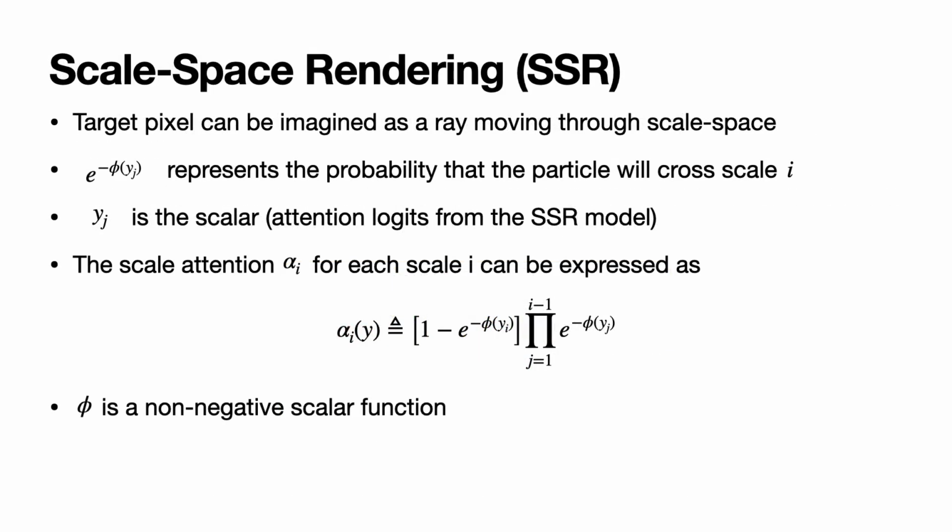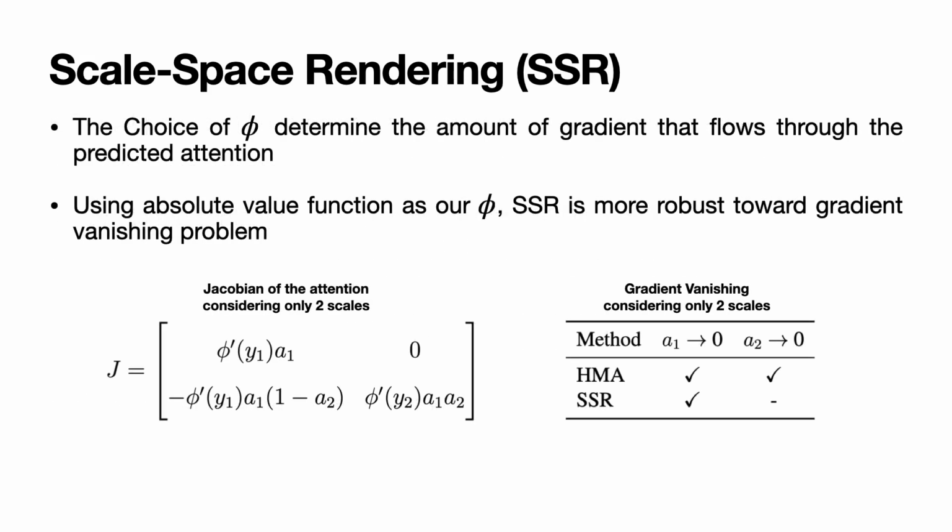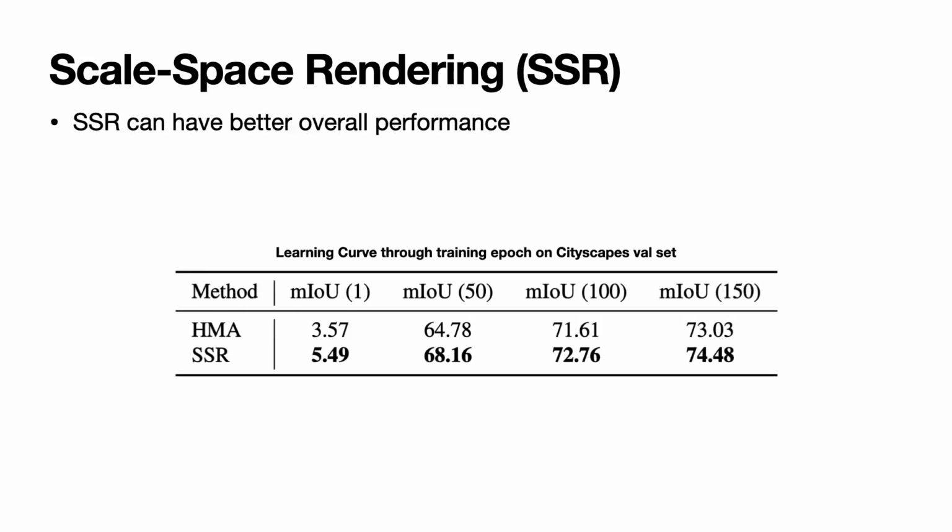We treat the multi-scale predictions as samples in a scale space representation and can then express the scale attention in the volume rendering form. This scheme provides a hierarchical, coarse-to-fine way of combining predictions using a scale-specific attention mechanism. The choice of phi plays a role in determining the amount of gradient that flows through the predicted attention. Using the absolute value function as our phi, SSR is more robust toward the gradient vanishing problem. This leads to better overall performance for our SSR.